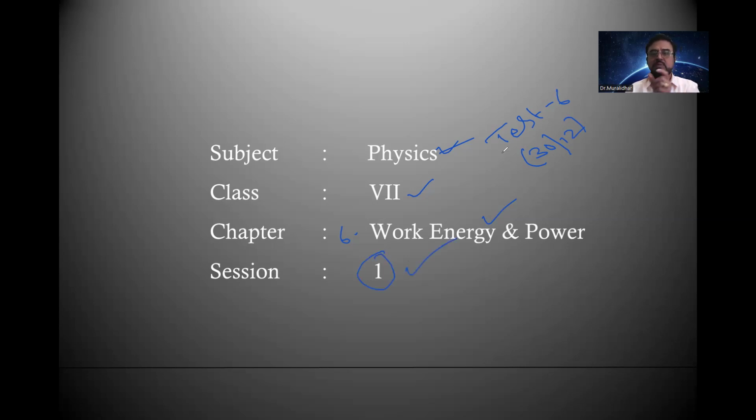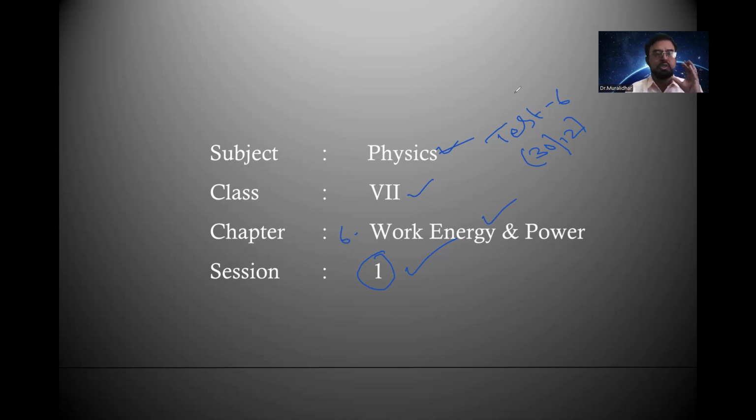There are 3 terms which play a very important role in physics: work, energy and power. All these 3 are interrelated terms. They are connected to one another. They are not independent. Work is there, energy will be there, power will be there. All 3 are interlinked.